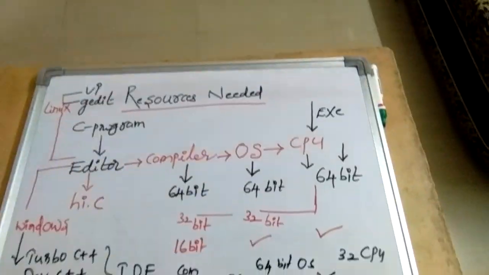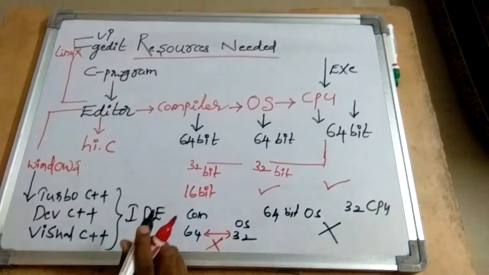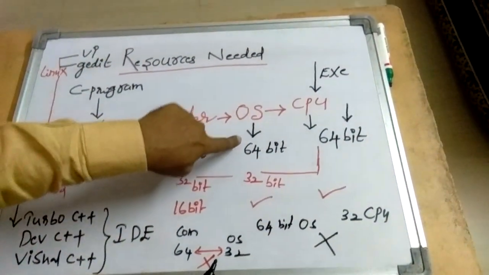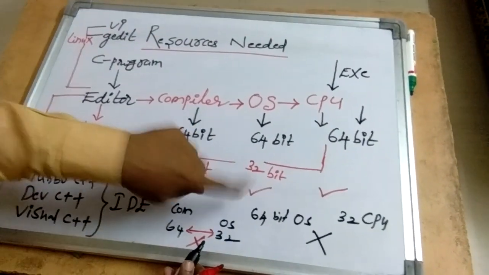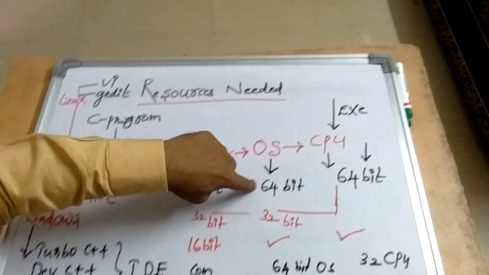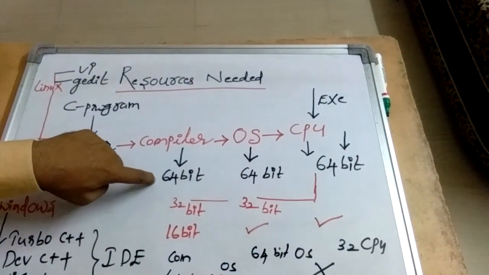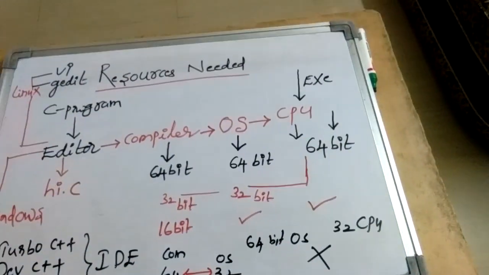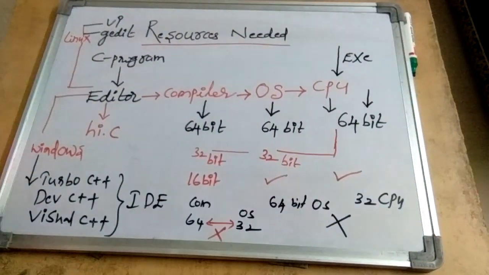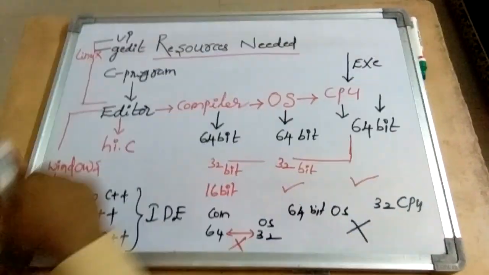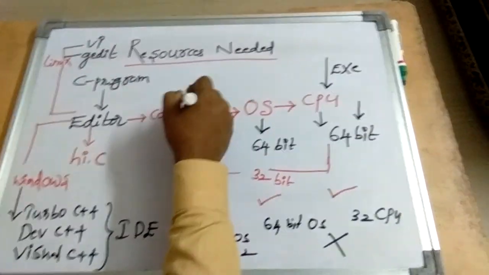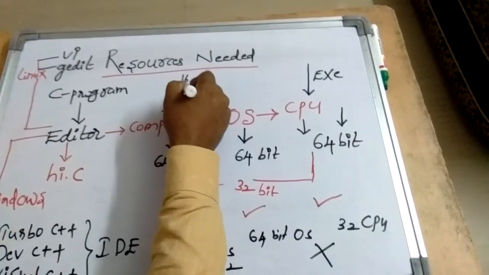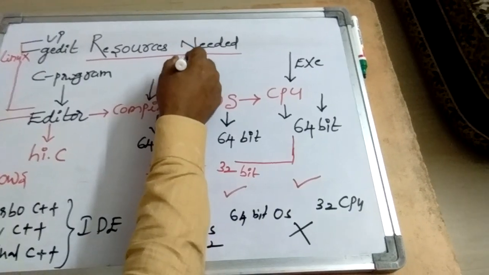So the reverse will not work, but on a high-end processor you can run a low-end operating system. If it is a 64-bit CPU, you can run either a 64-bit OS or a 32-bit OS or a 16-bit OS. Even if it is a 64-bit OS, you can run a 64-bit compiler or a 32-bit compiler or a 16-bit compiler, but vice versa is not possible. Guys, you should all remember, whenever you are using a compiler, make sure the compiler is either 16-bit or 32-bit or 64-bit.